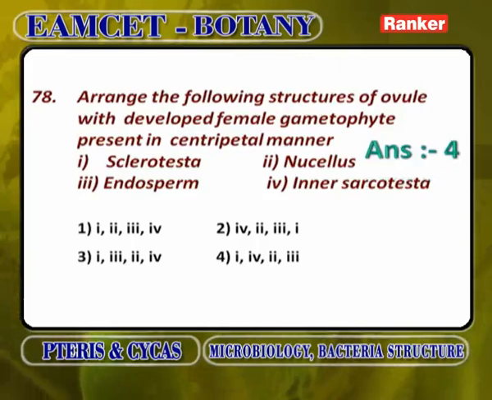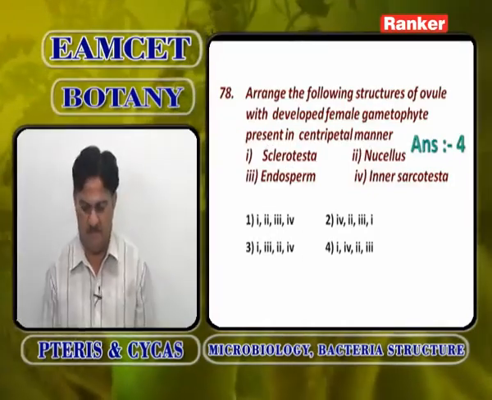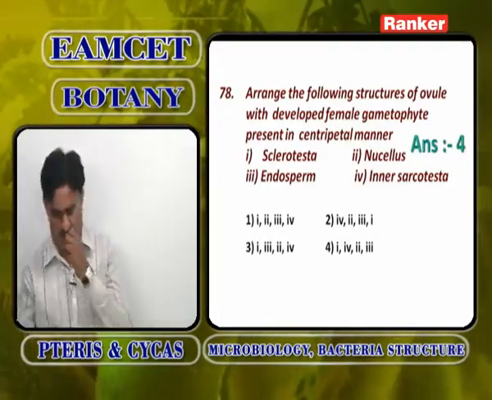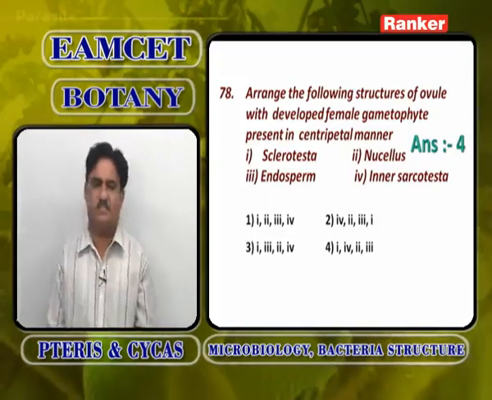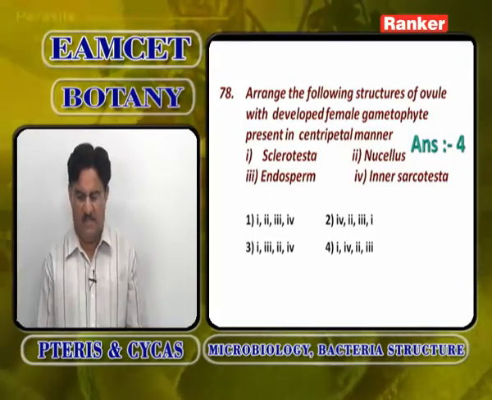Arrange the following structures of the ovule with the development of female gametophyte present in centripetal manner. Centripetal means periphery to center. First sclerotesta, then nucellus, then inner sarcotesta, then endosperm. So the fourth option, 1, 4, 2, 3. First sclerotesta, then inner sarcotesta.